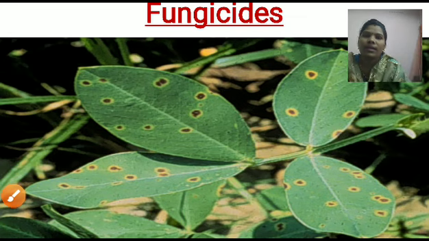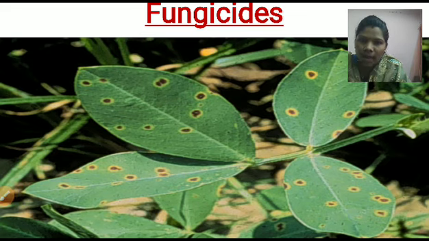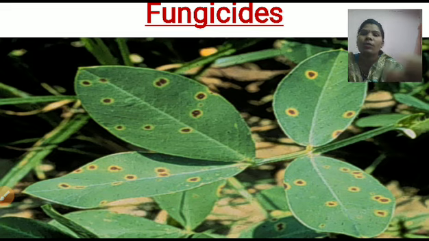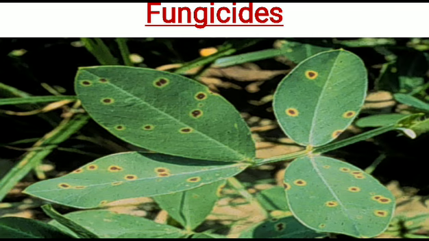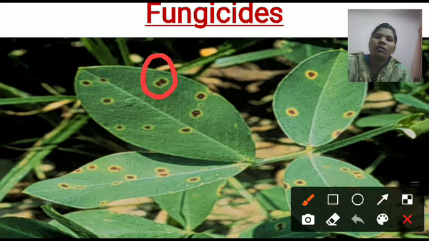Next is the fungicides. We learned the herbicides, now let's learn the fungicides. Here there are some spots. You can see there are spots on the leaf.